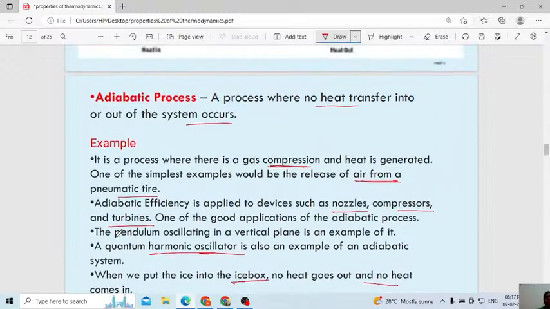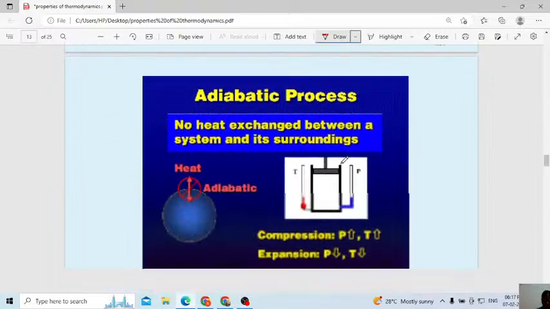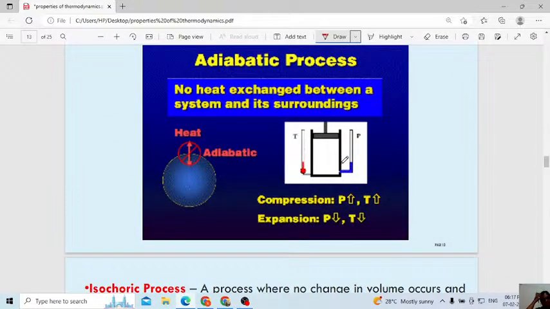In simple words you can remember: adiabatic process means there is no change in heat, otherwise no transfer of heat, only compression takes place in the adiabatic process. One more example: in an adiabatic process there is no heat exchange between a system and surroundings. In adiabatic compression there will be an increase in pressure and an increase in temperature.